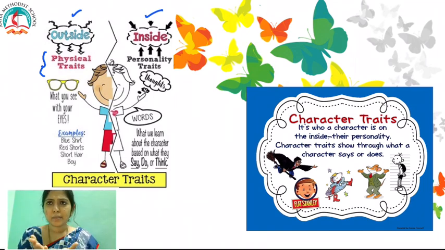Now, if you look at the example that we have given, there is a picture of a boy. Now, look at the physical traits. The boy is wearing a blue shirt. He's wearing red shorts. He must be wearing sunglasses. He has blonde hair. These are physical traits that you can see. Whatever you can see and assess on a person, they become physical traits of a character.